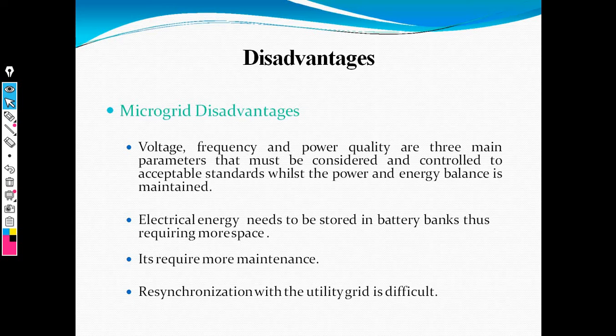Then also the battery bank, where we have to use generators and converters, that is power electronics converters, gives more maintenance as compared to the other grid. When a fault occurs in a microgrid, recovering from this fault is very difficult. Now these are the disadvantages of the microgrid.